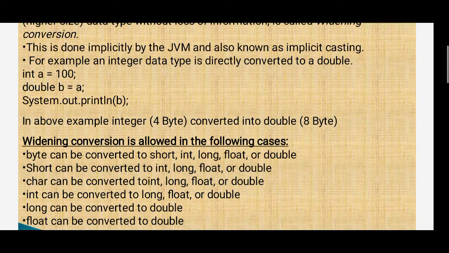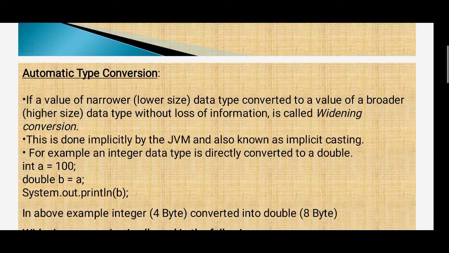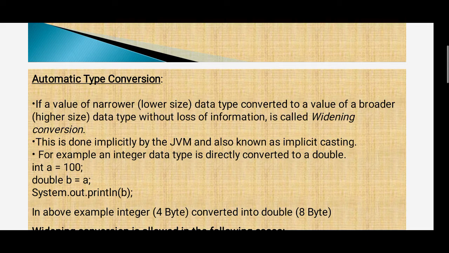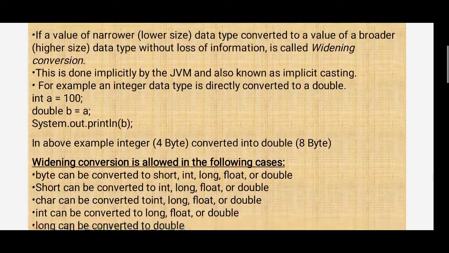The widening conversion is allowed in the following cases. Here, automatic type conversion: the lower size value is converted to a broader higher size type without loss of information. This is called widening.